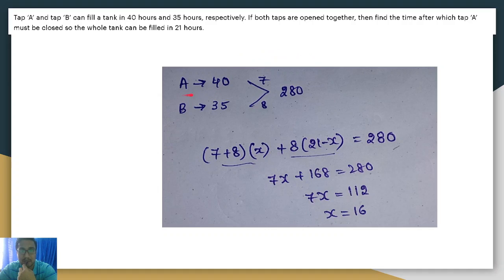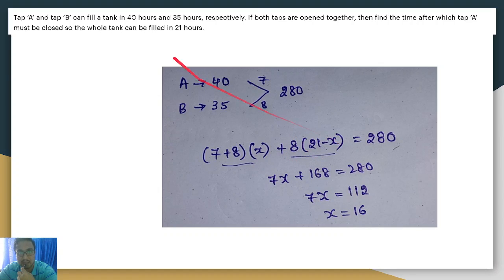If A is open for 40 hours, B is open for 35 hours, it will take that time to fill the tank. So the LCM is 280. So these are the efficiency of A and the efficiency of B. For the initial X hours, both taps are open, so efficiency is multiplied by the number of hours. But after completion of X hours, A is closed. So it is the efficiency of B into the remaining time.